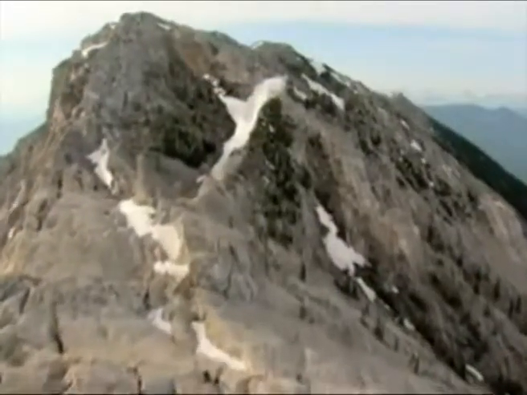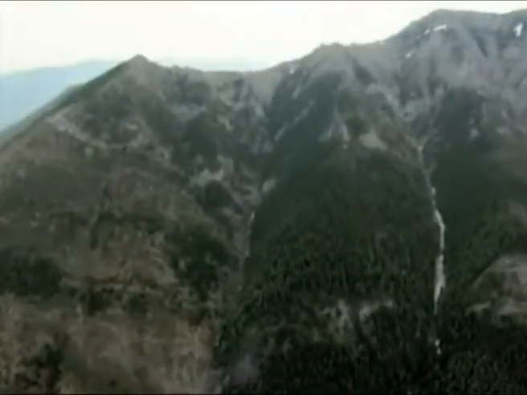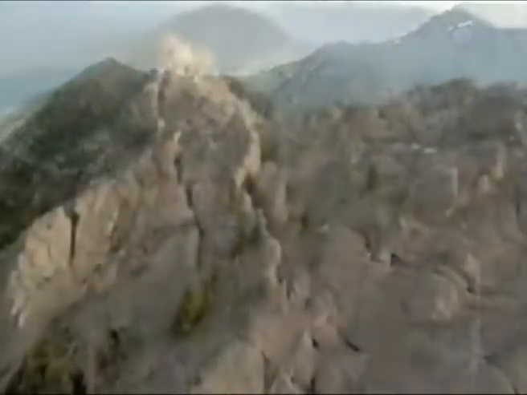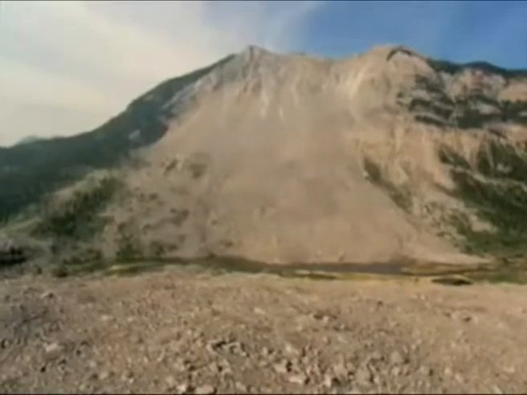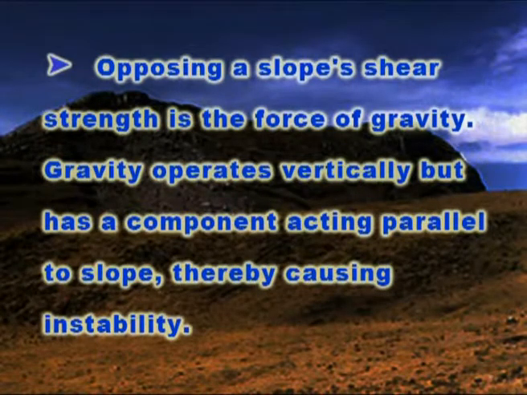When the gravitational force acting on a slope exceeds its resisting force, slope failure occurs. The resisting forces helping to maintain the slope stability include the slope material's strength and cohesion, the amount of internal friction between grains and any external support of the slope. These factors collectively define a slope's shear strength. Opposing a slope's shear strength is the force of gravity. Gravity operates vertically, but has a component acting parallel to the slope, thereby causing instability.